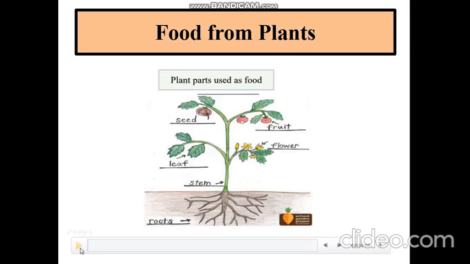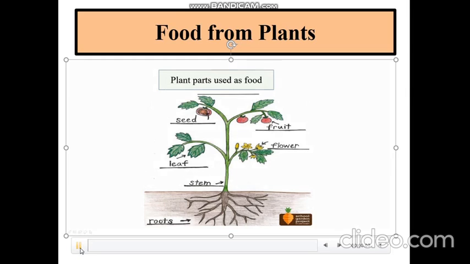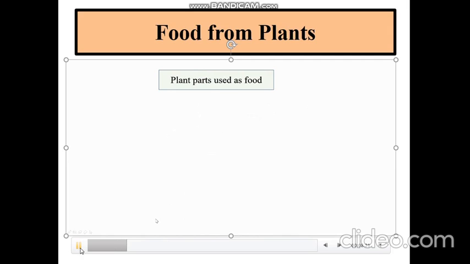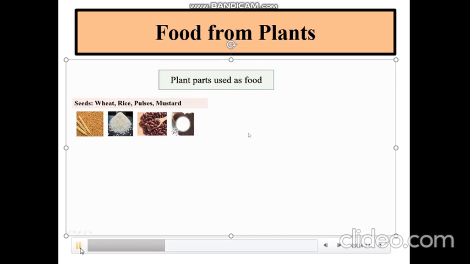Do you know, students, that we eat different parts of plants like seeds, fruit, flower, leaf, stem and even roots? Let us see some examples. Plant parts used as food. So we eat seeds of wheat, rice, pulses and mustard.